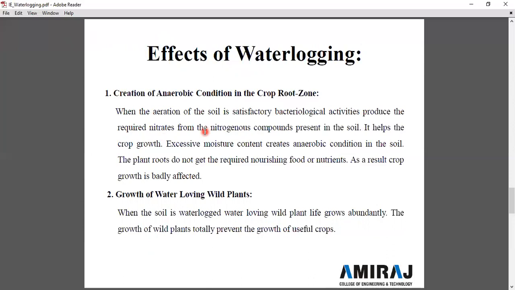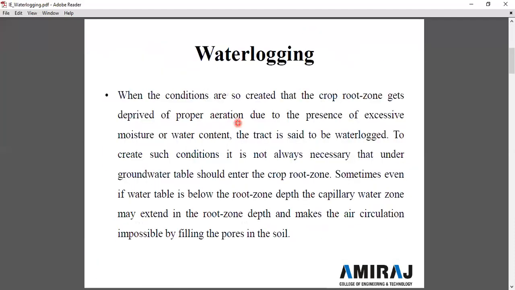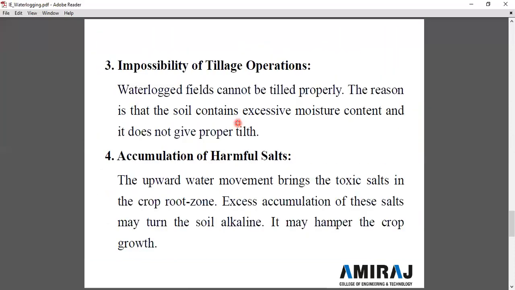Also, understand the level of the underground water in that region and the surrounding region, and provide proper lining to the earthen canal, as well as proper protection work on the river side, that prevents the inflow of excessive water into the field. So we have covered what waterlogging is, what the causes of waterlogging are, and the effect of waterlogging on the crop.